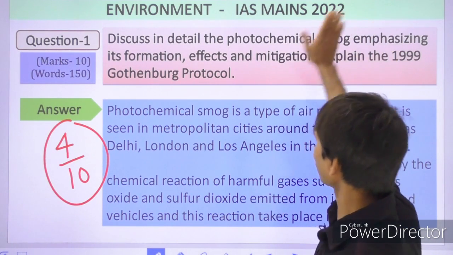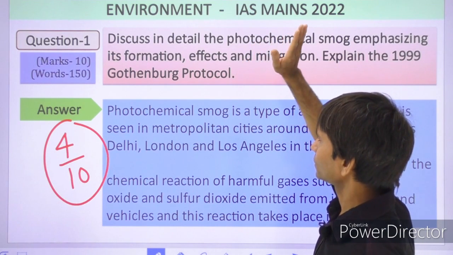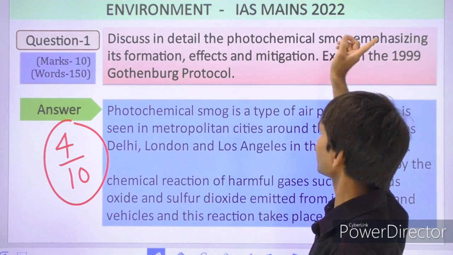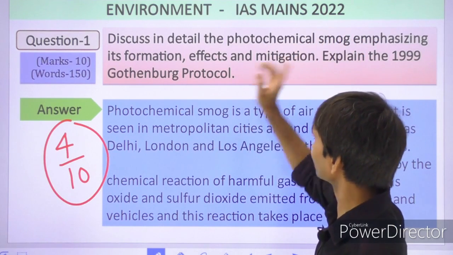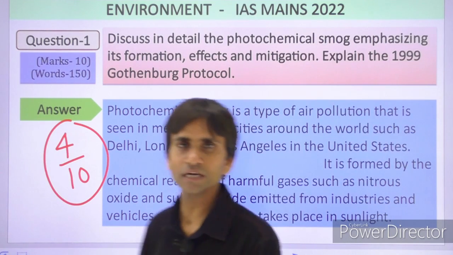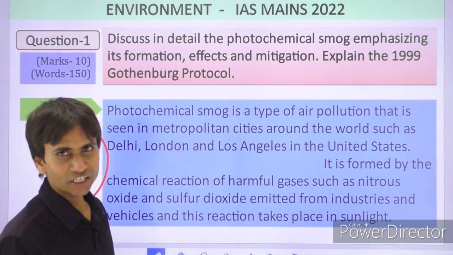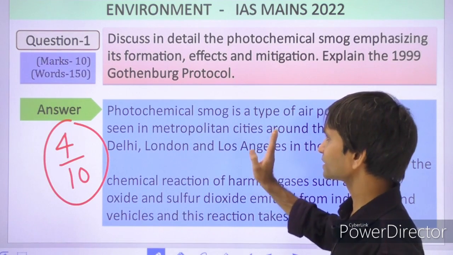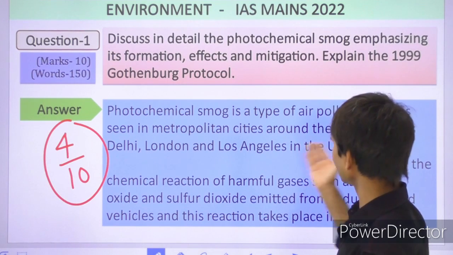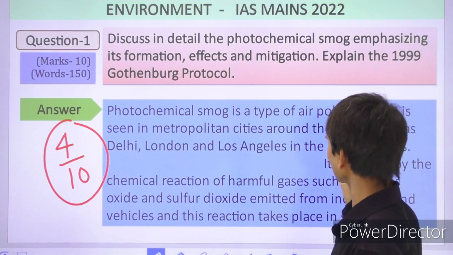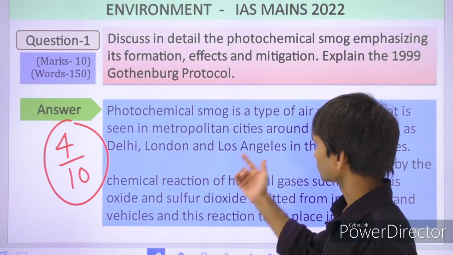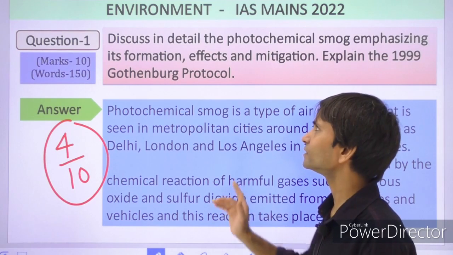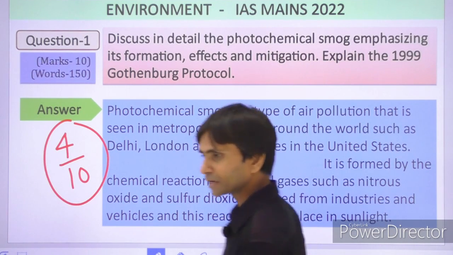So there are 4 parts of the question, you can say. Photochemical smog: first we have to discuss its formation, second the effects, third the mitigation, and fourth the Gothenburg Protocol and its implications, right. Then the introduction is sufficient, and we can say here the one point, sometimes it is called the Los Angeles smog. Second, you have to start your answer by changing the paragraph. Formation of the photochemical smog.